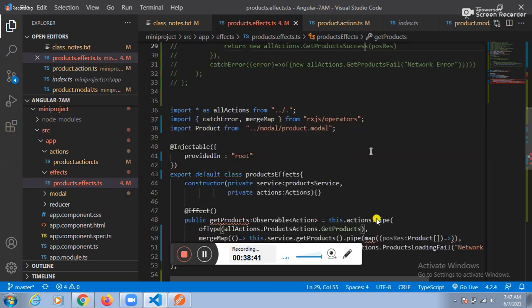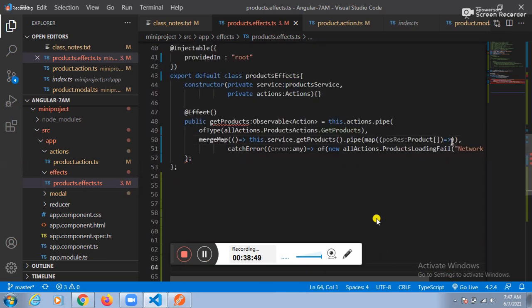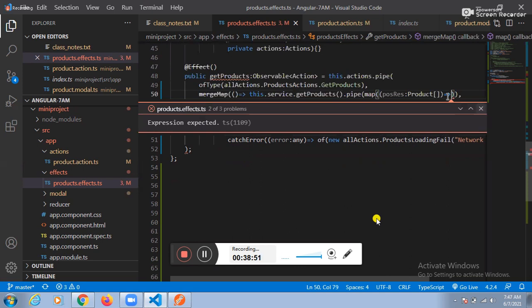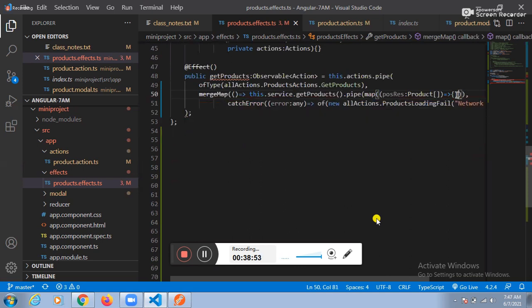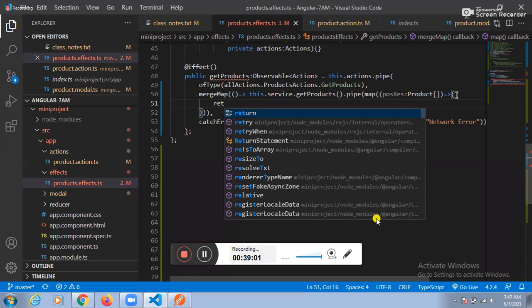Fine. Guys, is the map function imported or not? Check this one. You need to verify. Let me import the map also. We should import the map. Yes, then the error will go away here. Next one, after completing that error, see this one here, return. Observe this. We need to place the return. What do you want to place in return?